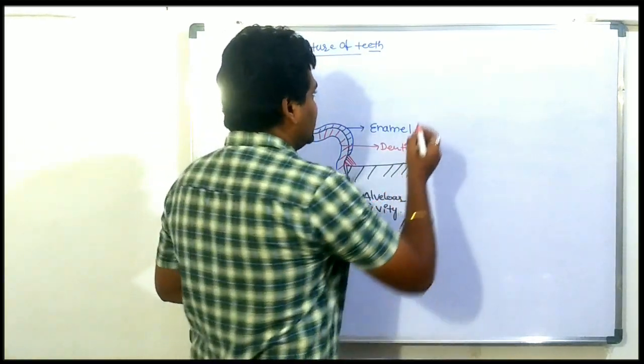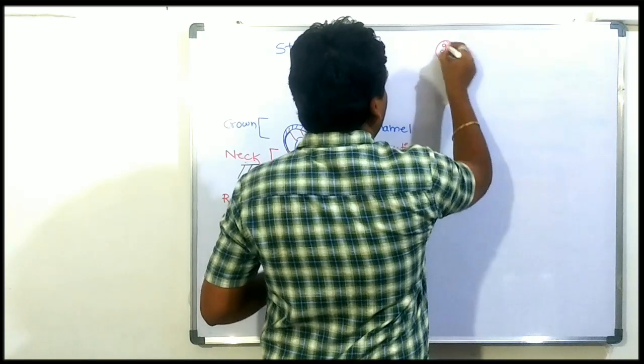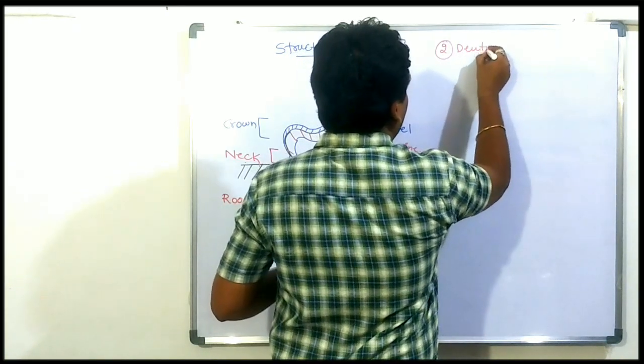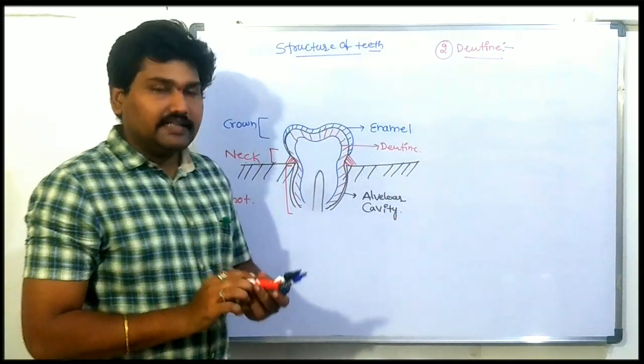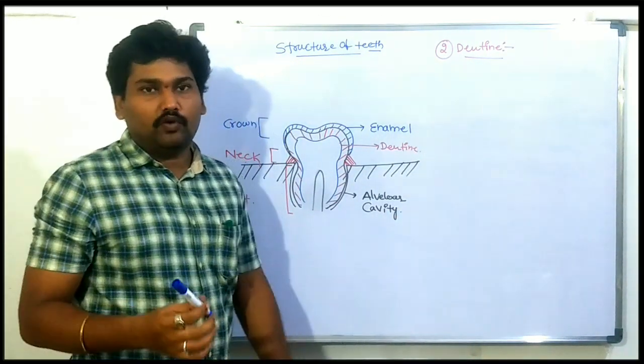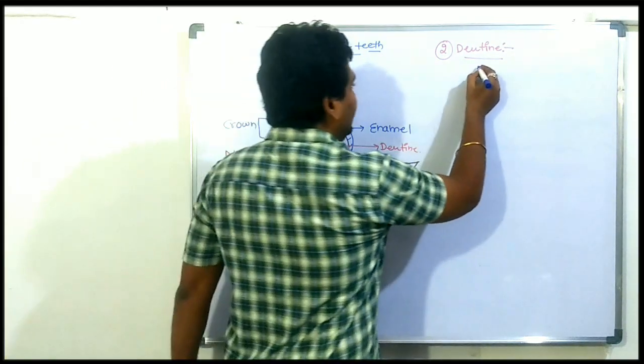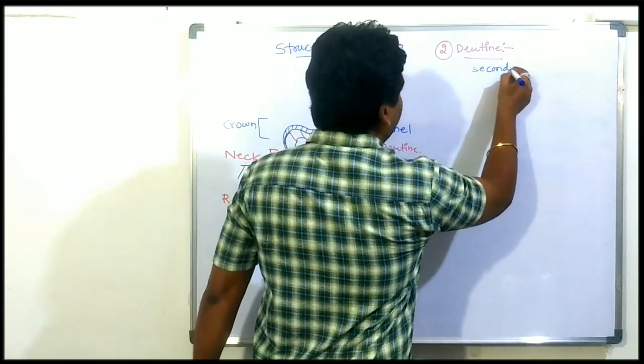Okay, let's discuss dentine. The second one is dentine. It is the second hardest substance in our body. It is known as dentine, the second hardest substance.